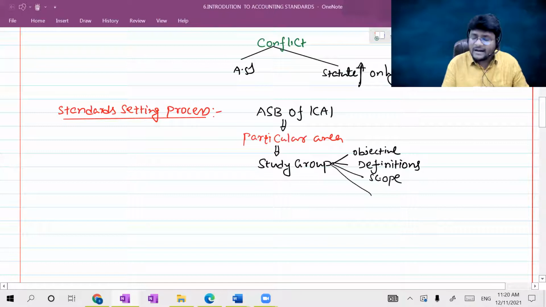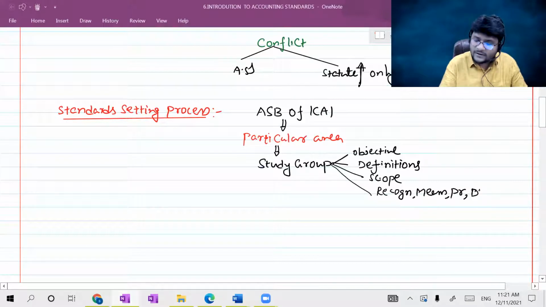Then this standard was introduced for which purpose? What exactly are the aspects of accounting standards? Is it for recognition, or is it for measurement, or is it for presentation, or is it for disclosure, or maybe more than one aspect is covered? So all such things will be examined by the study groups.